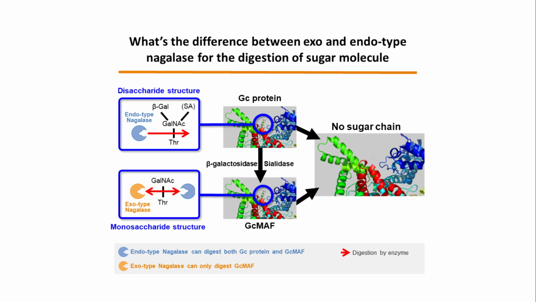First, GC protein has a more complex sugar structure made of beta-galactose, GalNAc, N-acetylgalactosamine, and threonine. In contrast, GcMAF has a simpler structure with just GalNAc and threonine. Second, the two forms of Nagalase behave differently. Endotype Nagalase can break down both GC protein and GcMAF. Exotype Nagalase, however, can only break down GcMAF, not the more complex GC protein.